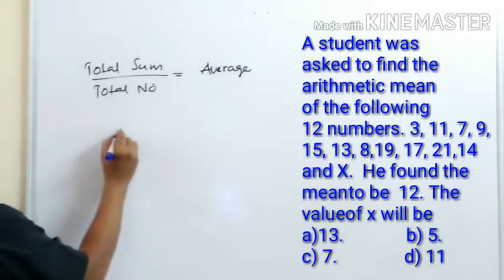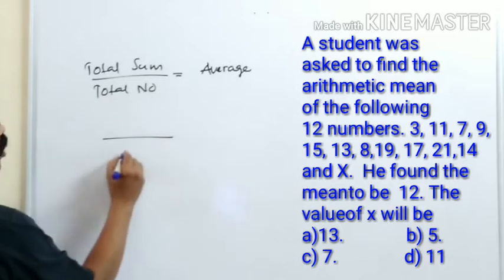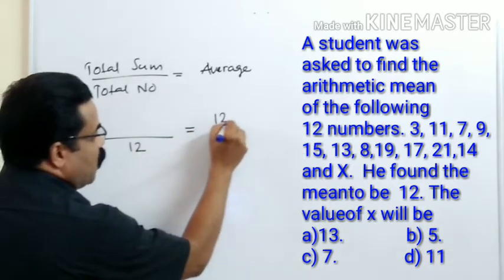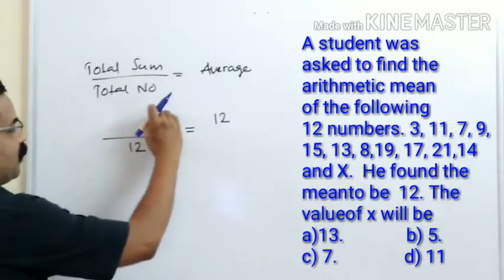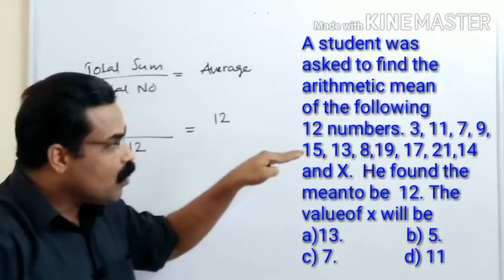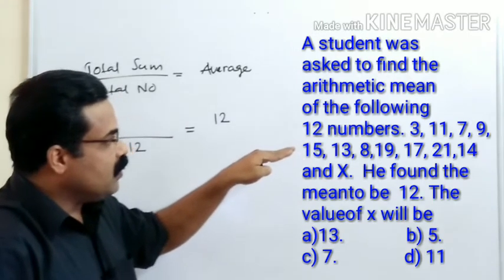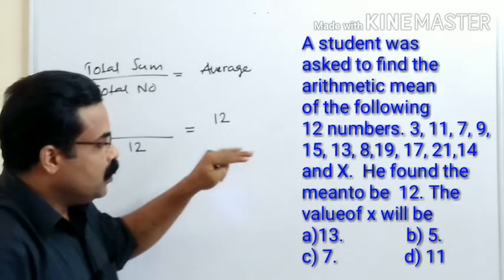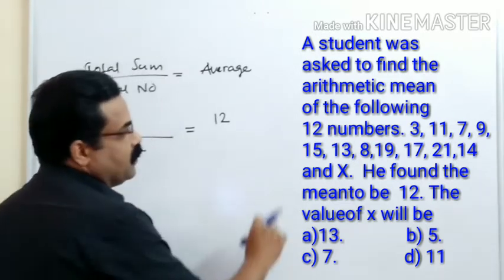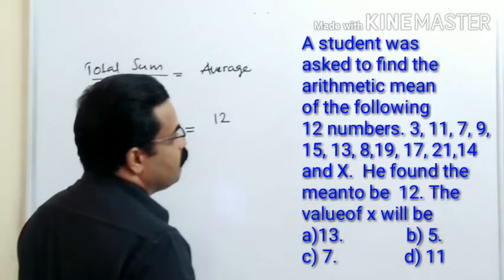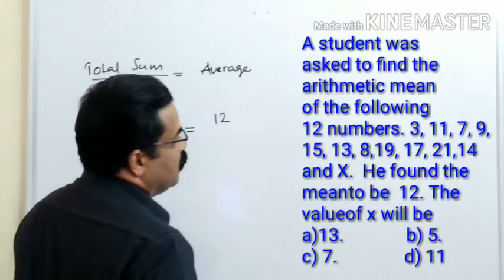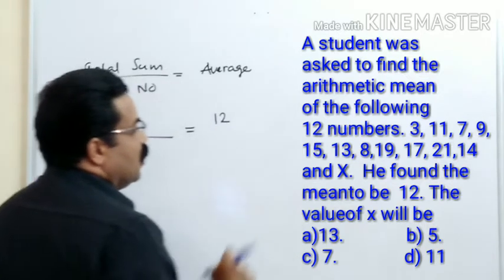So here the total number is given to you as 12 numbers, and the average is also given to you, 12. What is the total sum? The total sum we can find out by adding all these numbers. So when you add all these numbers, whatever is given, plus x, you will get 137.